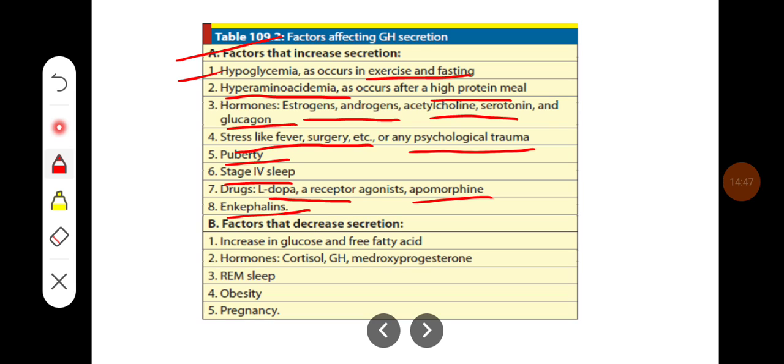the growth hormone secretion, whereas some factors, that is, an increase in glucose and free fatty acid levels, hormones like cortisol, growth hormone, medroxyprogesterone, REM sleep, obesity, and pregnancy decrease the secretion of growth hormone.